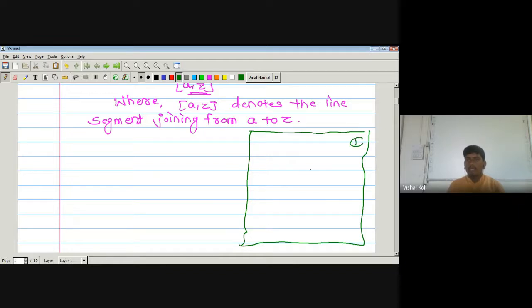Okay, and here our region G, and somewhere inside it is the open ball about A of radius capital R. It means this A will be the center of this disk, and it has some radius capital R.